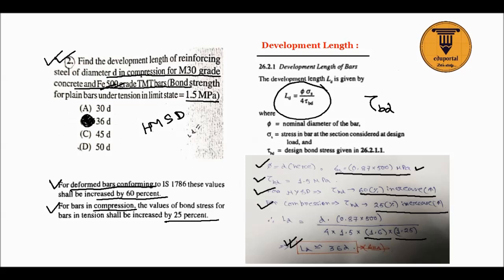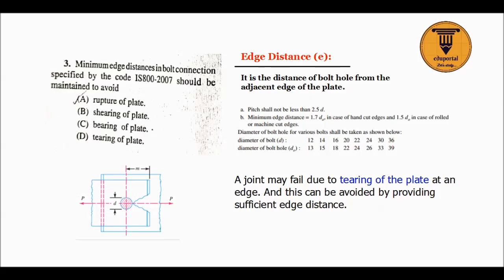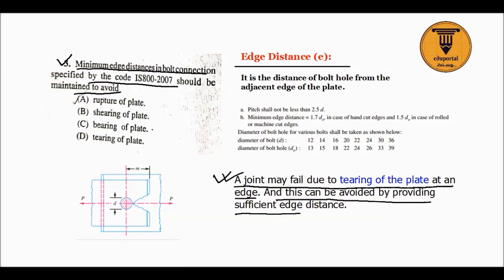Next, question number 3. Minimum edge distance in bolt connection specified by IS 800 should be maintained to avoid what? Now why is minimum edge distance provided? See here, a joint may fail due to tearing of the plate at an edge. To avoid this we provide sufficient edge distance, otherwise this kind of failure will occur.